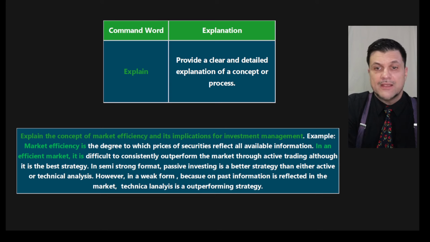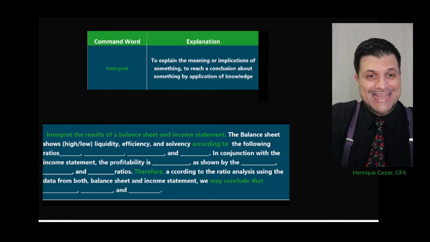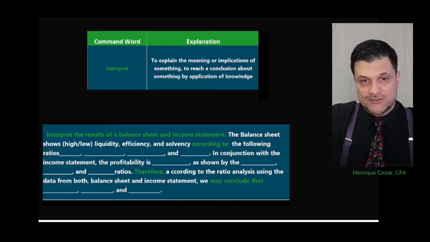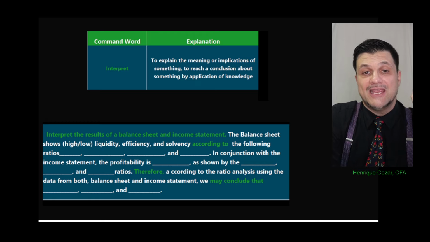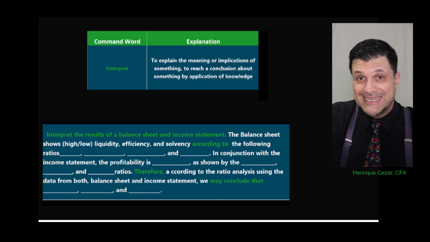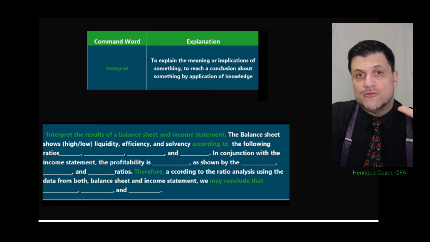All right. Next one, friends. Interpret. Wow, interpret is deep. To explain the meaning or implications of something, to reach a conclusion about something by application of knowledge. Look at the red: by reaching a conclusion. If your interpretation doesn't have a conclusion in the end, you're not going to get full points.